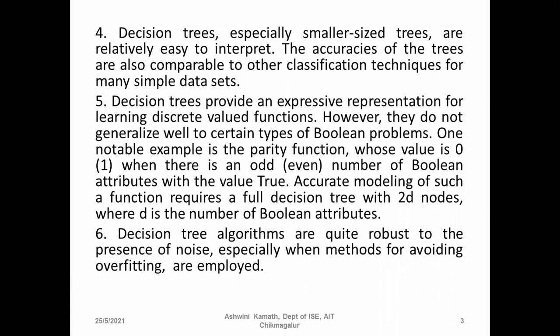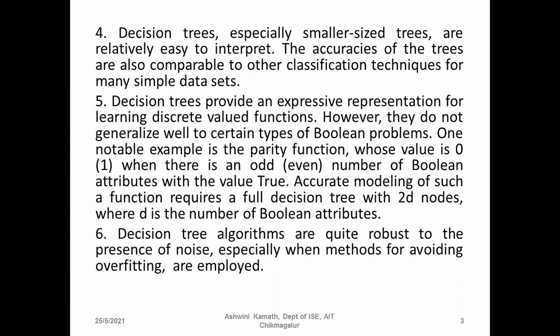Sixth one: decision tree algorithms are quite robust to the presence of noise, especially when methods for avoiding overfitting are employed. So when we have noise in our examples, decision trees are quick to identify it.